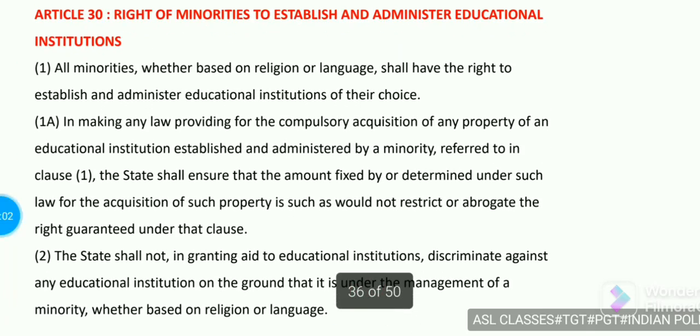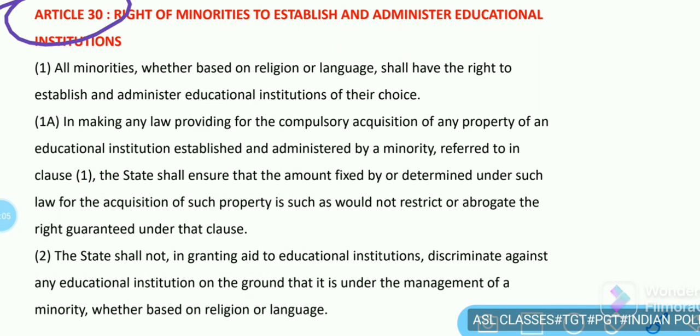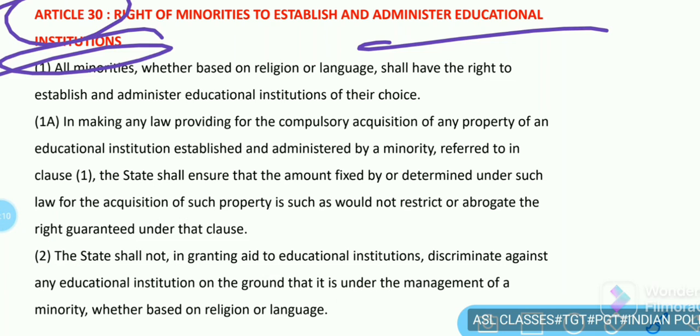Now after Article 29, there is Article 30: right of minorities to establish and administer educational institutions. There is a fundamental right given to minorities to establish their own educational institutions and administer them. All minorities, whether based on religion or language, shall have the right to establish and administer educational institutions of their choice.